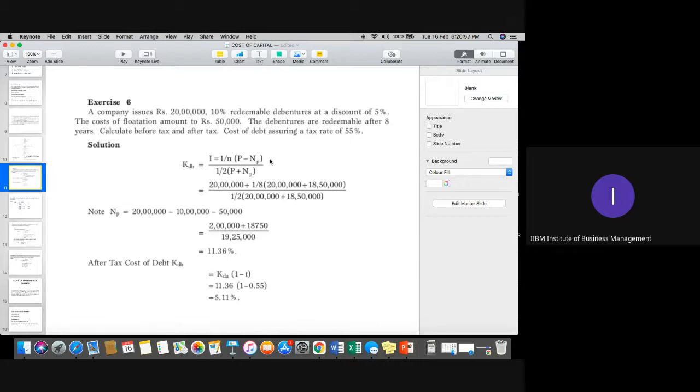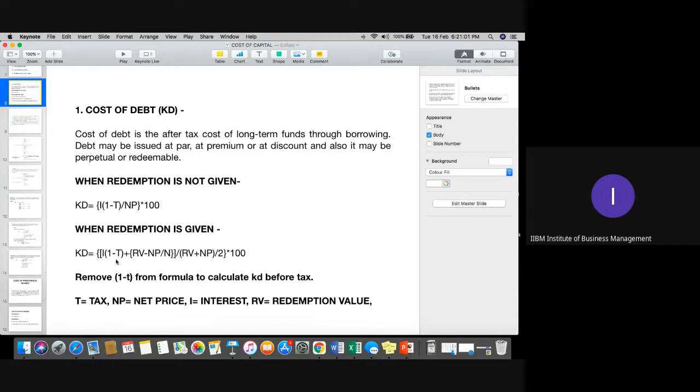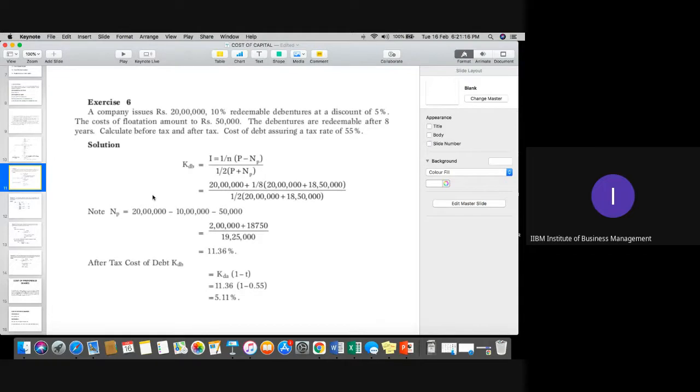The formula which we have written is the main formula: I into 1 minus P plus RV minus NP upon N, divided by RV plus NP upon 2, into 100. Before tax, if you need to calculate, don't use 1 minus P. After tax, use 1 minus P. So see this question now.